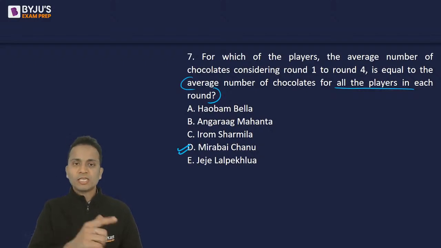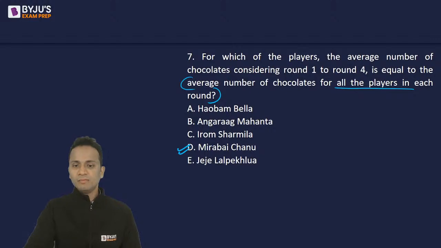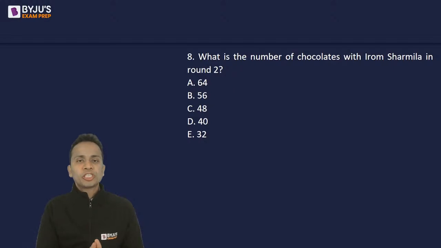All right. So the correct answer is C. Aviraj has given the correct answer. Mirabai Chanu, option D is no. Aviraj did not give the correct answer either. Option D is the correct answer. Mirabai Chanu. Okay. Next question, question number 8.